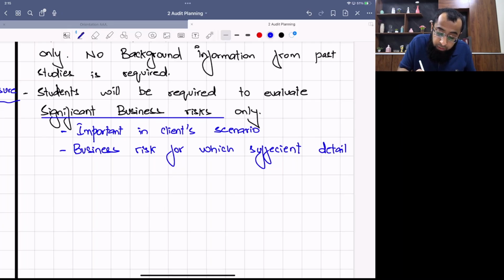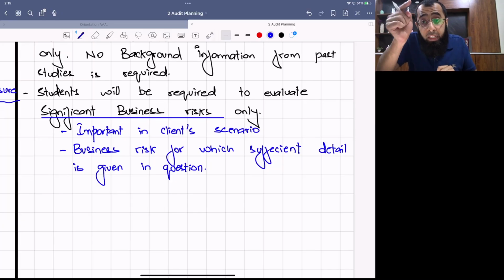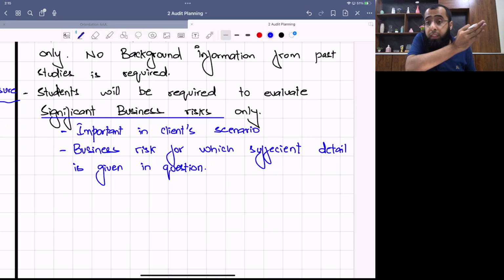You have to evaluate those ones only. For example, if a student starts to discuss basic risks, that the company may go bankrupt or revenue may decline, these were not the risks which were significant in that scenario. Maybe they are significant if the examiner is giving detail in relation to them. For example, if the revenue in the question has declined significantly, then you can discuss it.